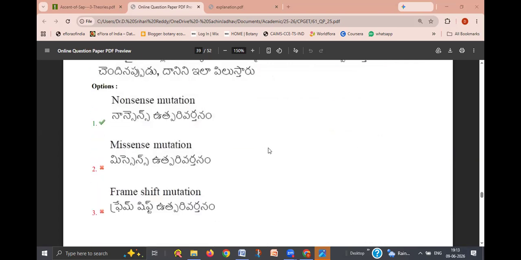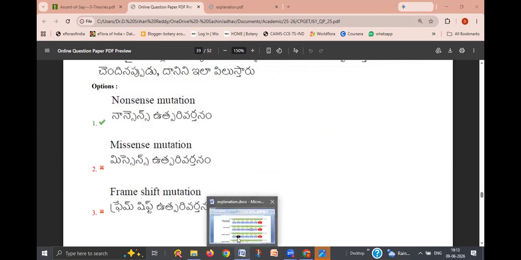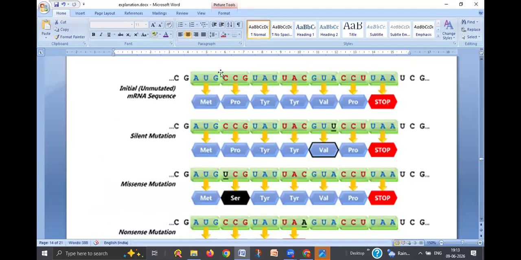There are different types of mutations: point mutations, chromosomal mutation. You might have read all this. Here there are different mutations.